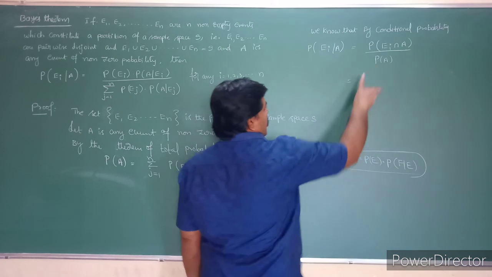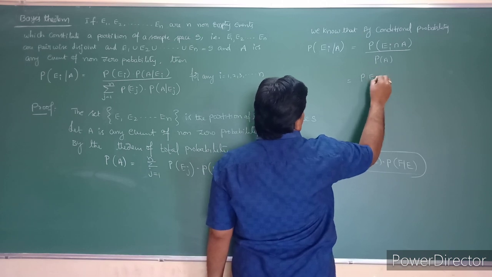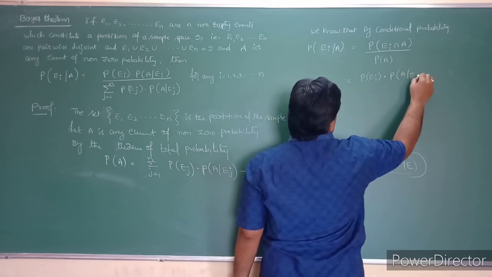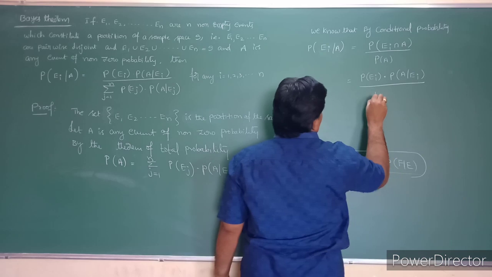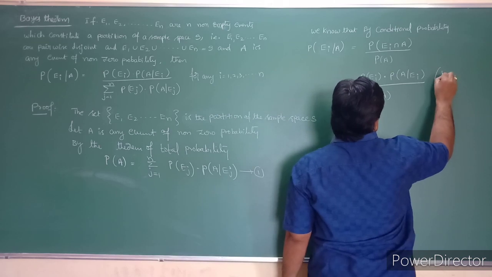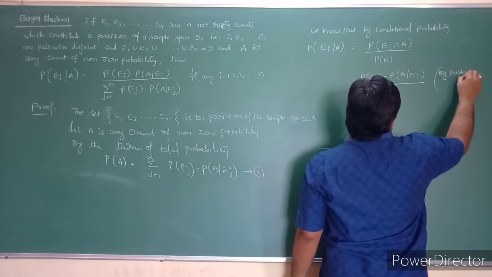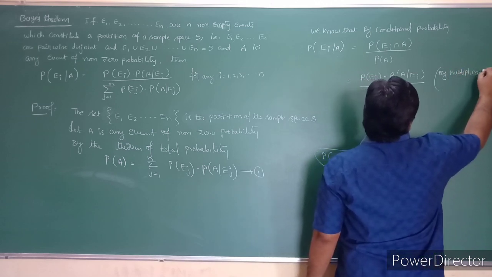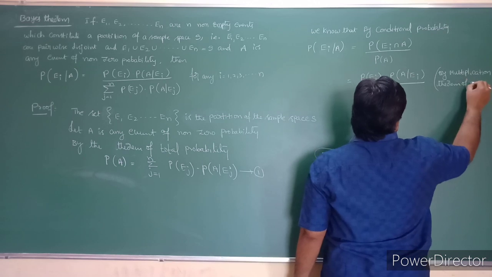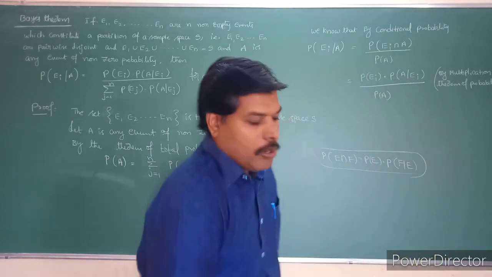Probability of Ei intersection A can be written as probability of Ei into probability of A given Ei, by the multiplication theorem of probability, all divided by probability of A.